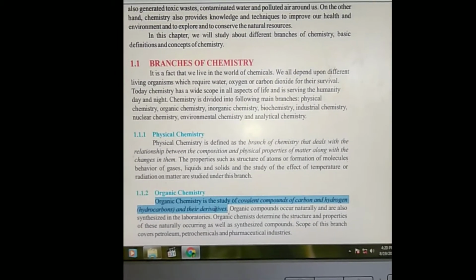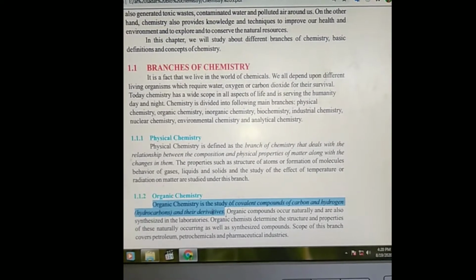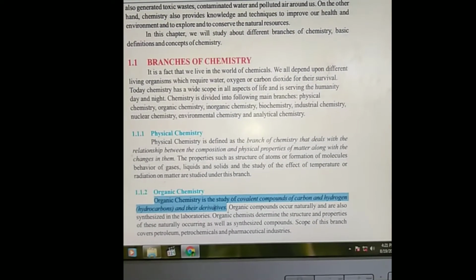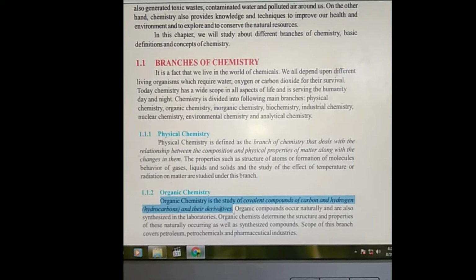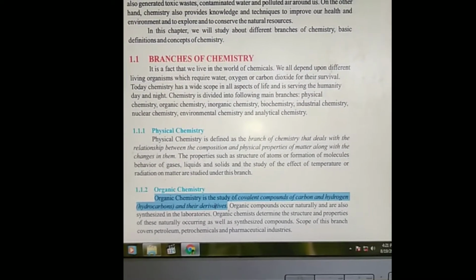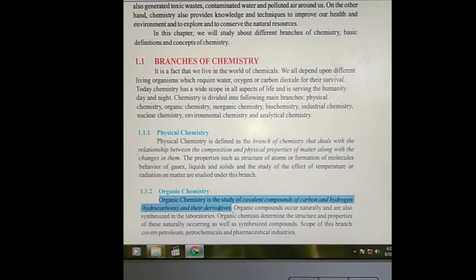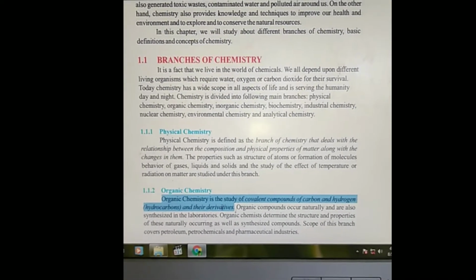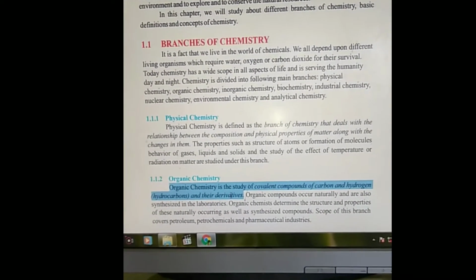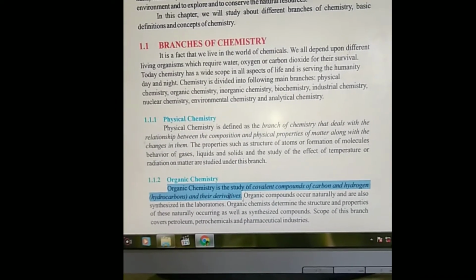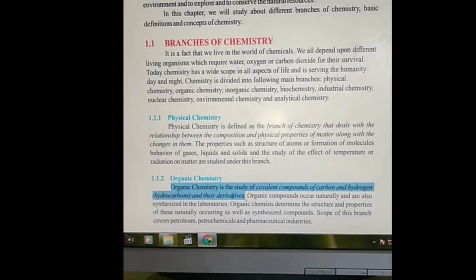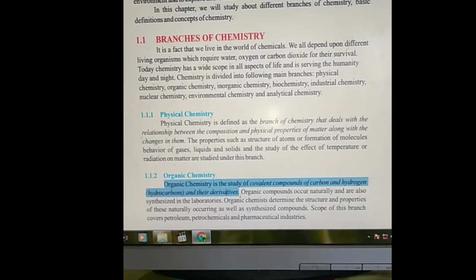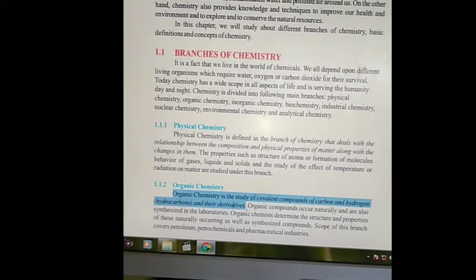Organic chemistry is the study of covalent compounds of carbon and hydrogen and their derivatives. And obviously carbon and hydrogen both are non-metals, and they form covalent bonds with each other. They cannot make an ionic bond with each other. Hence the covalent compounds of carbon and hydrogen, in which they are interconnected with covalent bonds, and their derivatives, in which hydrogen is substituted by another compound, are also the subject of organic chemistry. And these are the compounds which mainly come from plants and animals, that are a living source, and now they are prepared in laboratories also.